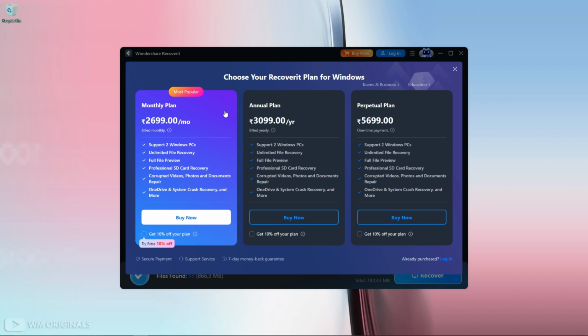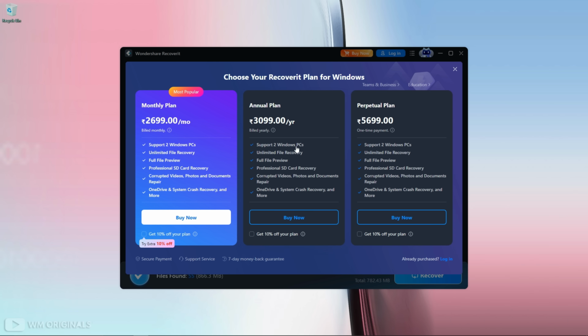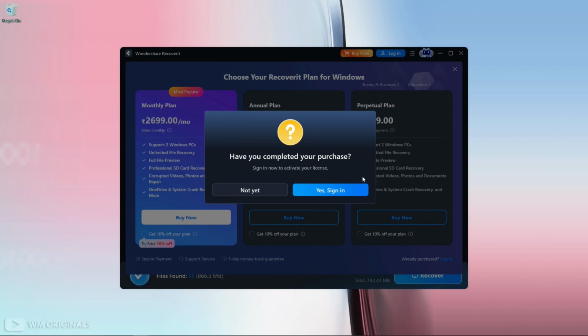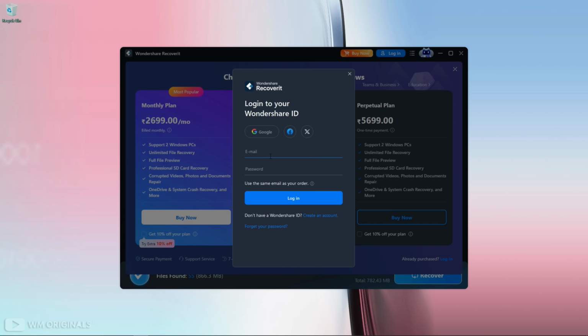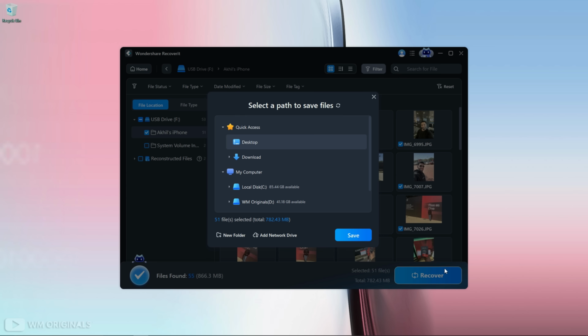Now here comes a pop-up to choose recovery plan for Windows. First, you can choose monthly plan if you rarely use data recovery as it is most affordable, or you can choose any of these plans as per your requirement and click buy now to complete purchase. Now this opens a browser to complete the purchase, and once purchase is completed, come back to Wondershare Recoverit and click yes sign in. Here log in using Wondershare account that you had used to complete purchase. Once logged in, click recover to restore lost photos from SD card.